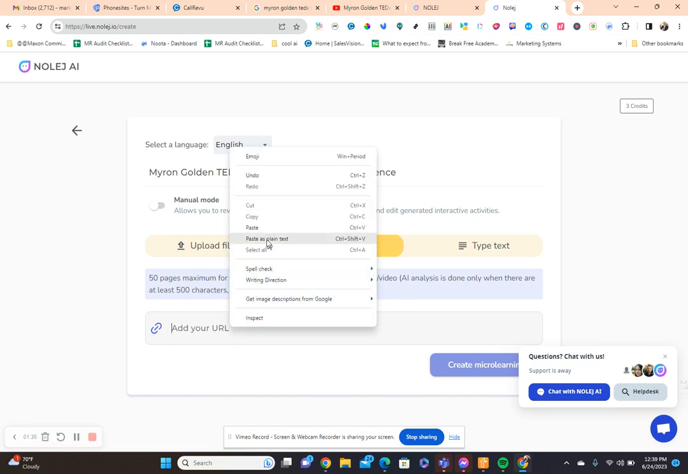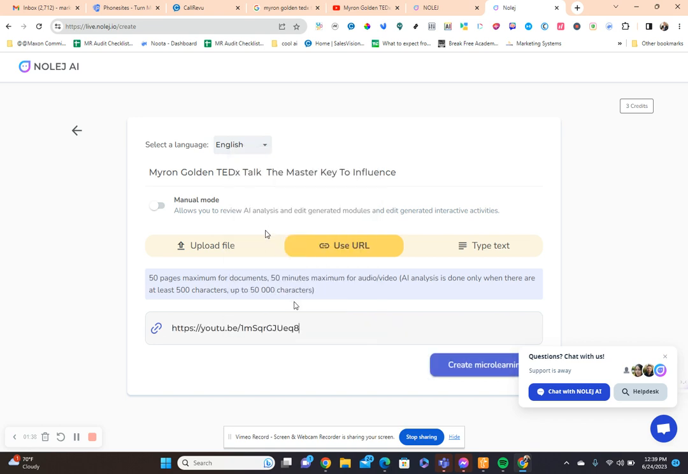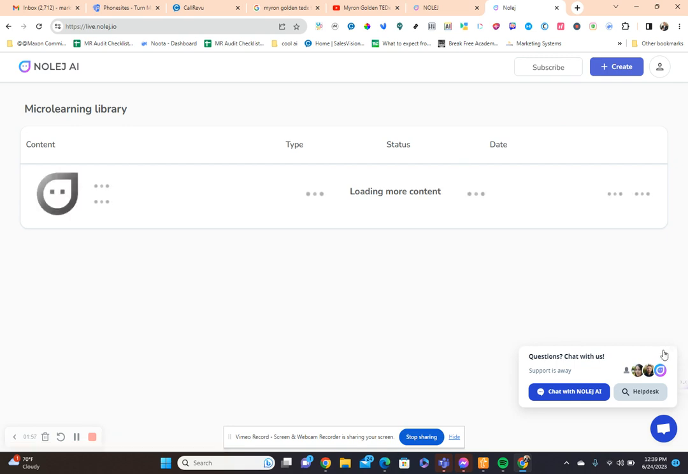So there are some requirements you have to adhere to. It's got to be less than 50 minutes for audio, video, or less than 50 pages. Let's see, AI analysis is done only when there are at least 500 characters up to 50,000 characters. Okay, let's go ahead and create that course.